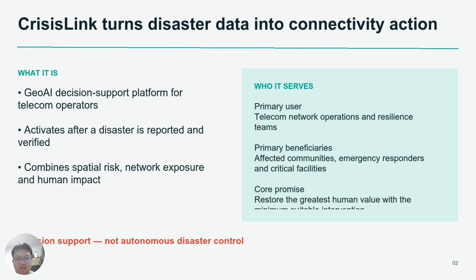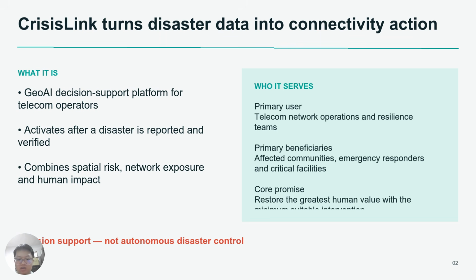Crisis Link activates after a disaster has been reported and verified. It is important to clarify that Crisis Link does not attempt to predict whether a disaster will occur. Instead, it answers a more immediate operational question. How severely will the affected area be impacted? Which community and infrastructure are exposed? And what is the minimum intervention needed to maintain or restore connectivity?